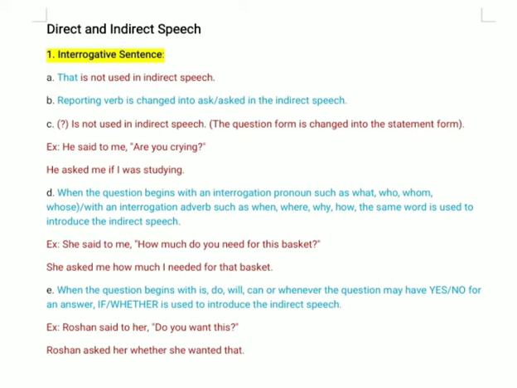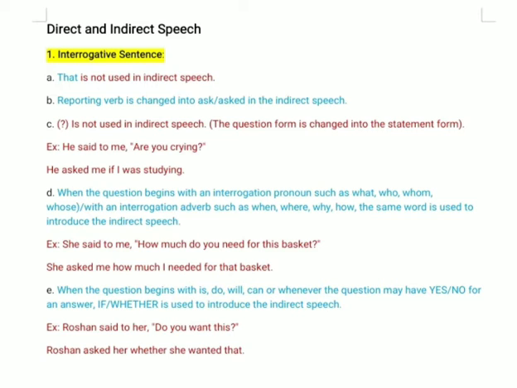Now come to the fourth rule. When the question begins with an interrogative pronoun or interrogative adverb, pronouns such as what, whom, who, whose, and adverbs like when, where, why, how, the same word is used to introduce the indirect speech.